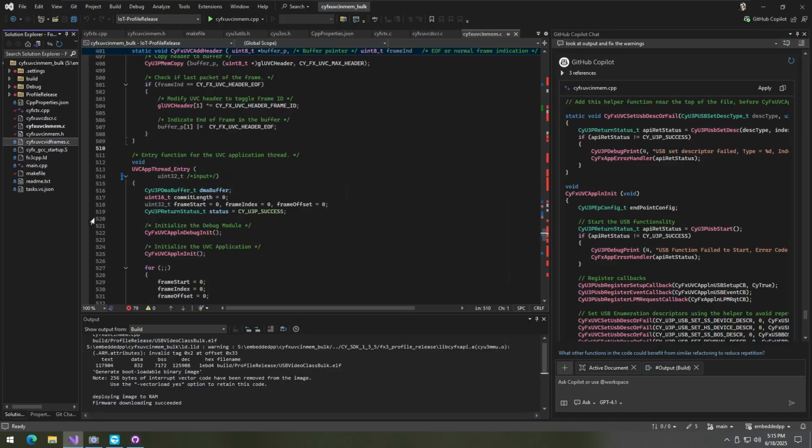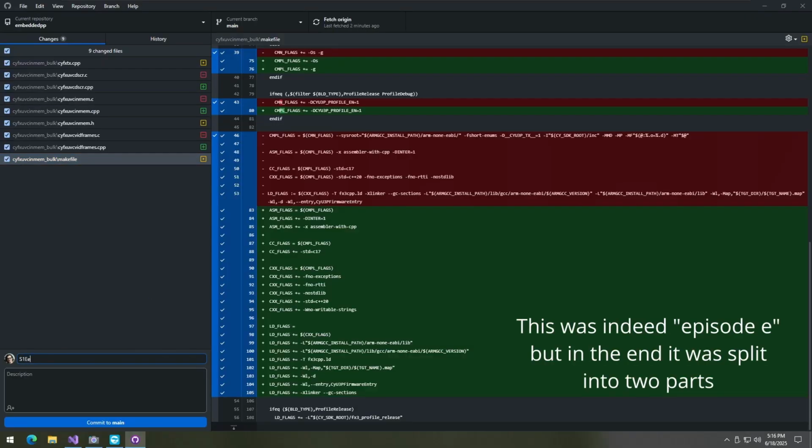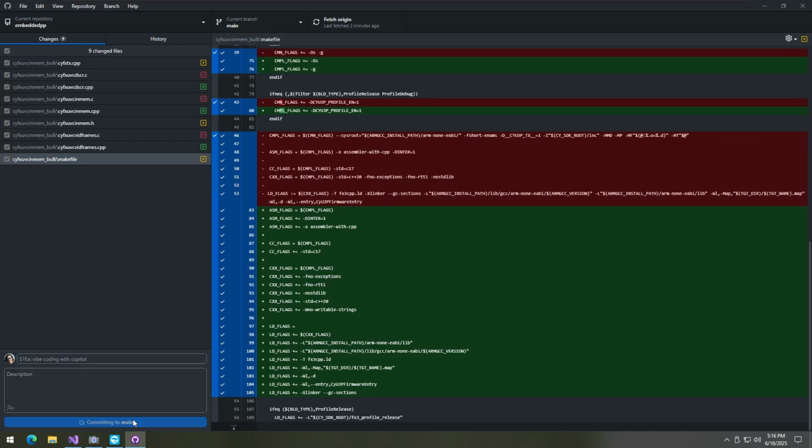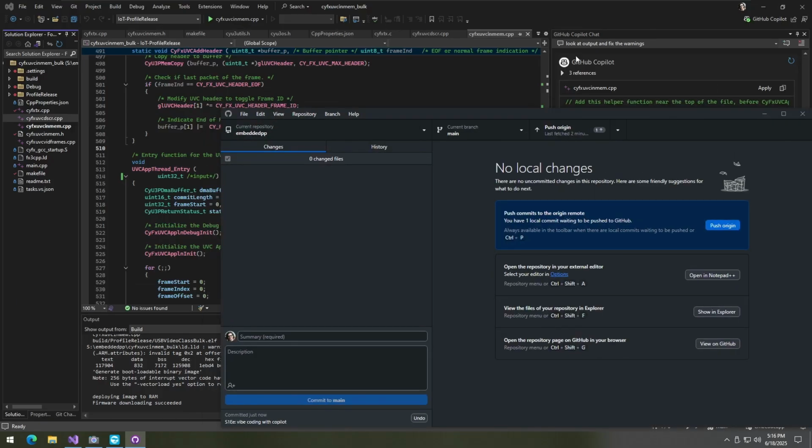So let's go back. Let's change files back to C++ and do the commit. We'll call it season 1 episode, what is it, E by now? Vibe coding with Copilot. We will add more to this commit later, but for now just commit this to main. Don't push to origin because we're not done with all the changes yet.